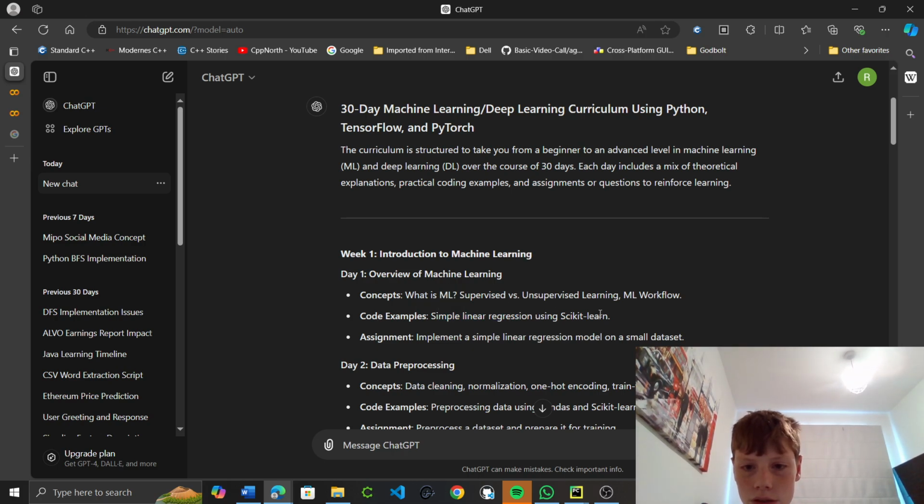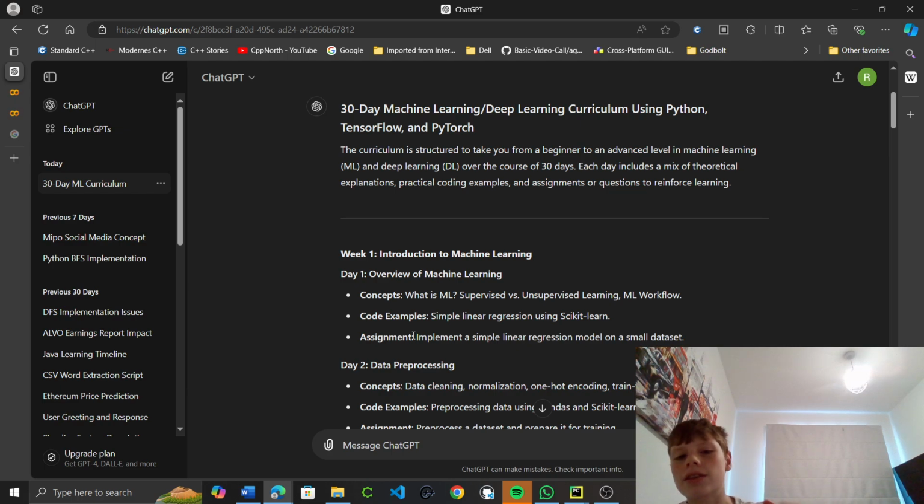So, simple linear regression using scikit-learn. Linear regression just takes the line of best fit. Then with logistic regression, you're moving the line of best fit by a certain value. I can't remember the name of this value. Those are called hyperparameters that you pass in, like the epoch and the amount that it changes, which I think is the delta or something. So some simple linear regression on a small data set. Hopefully it will give us the data sets.